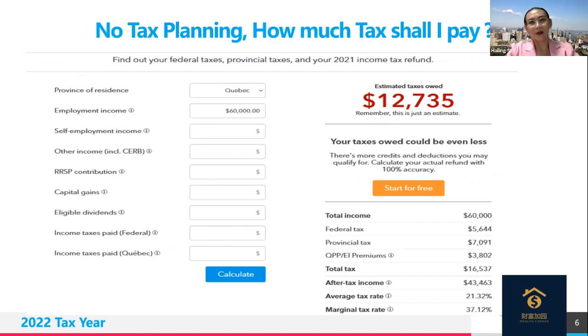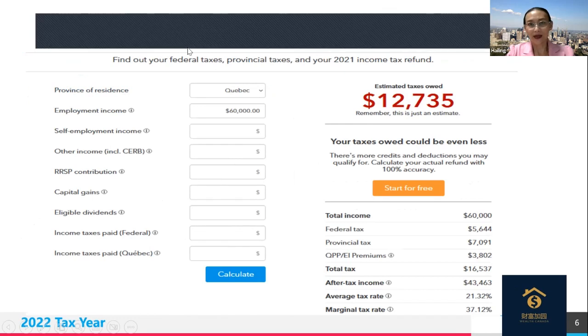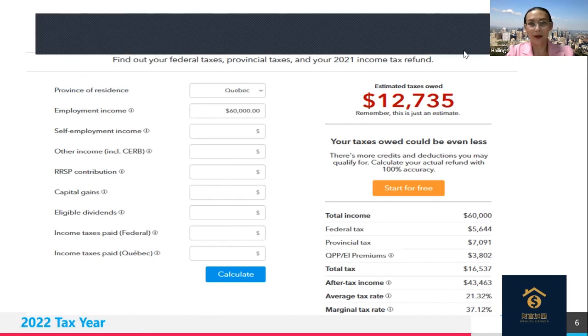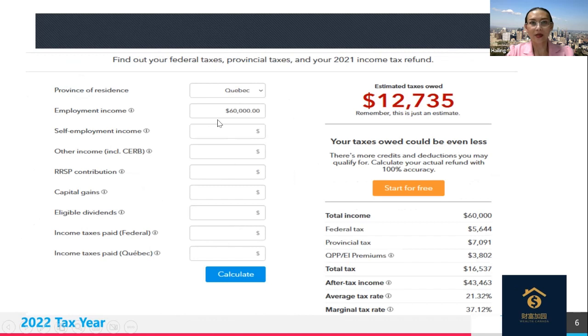And let me help you to look at this table. If there's no tax planning, how much tax will this person pay? Let's say the person's gross income is 60,000, only salary income. He doesn't have any other side business, doesn't have any other passive income. So it's very simple, right? And we will see federal tax 5,644, provincial tax 7,000. Altogether is more than 12,000.